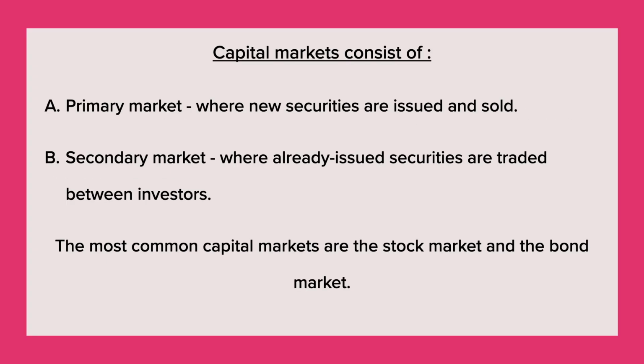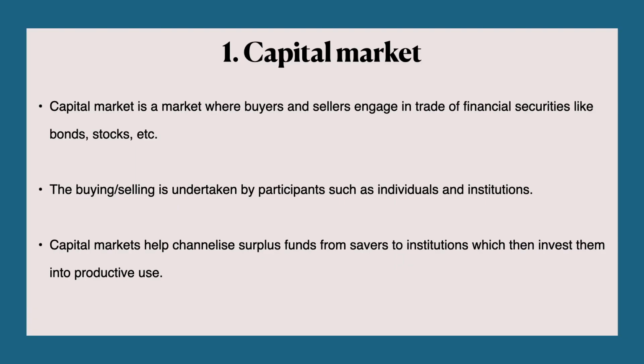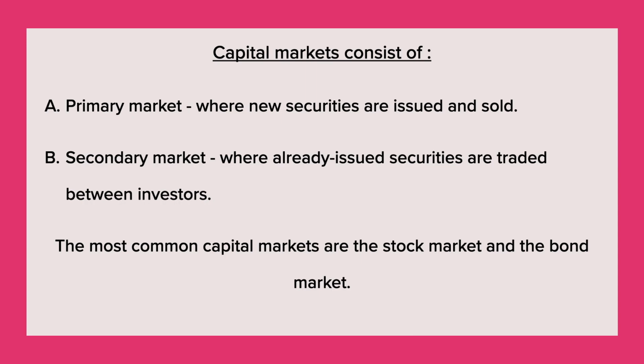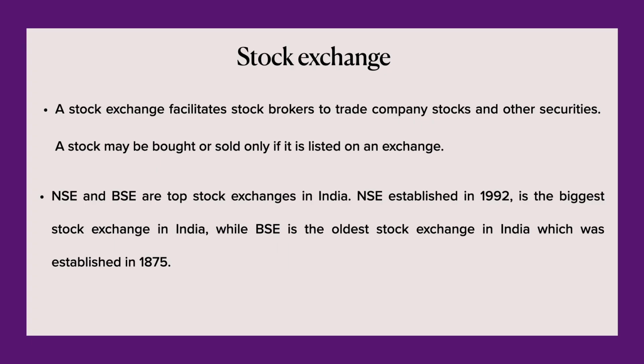So today we have studied the classification of financial markets, what the capital market is, who the people are who deal in the capital market, what the purpose of dealing is, what securities are dealt, and what the outcome of investment is. What does it consist of? Primary and secondary market. What is IPO? Initial public offering. And we studied what a stock exchange is and what the two famous stock exchanges in India are.